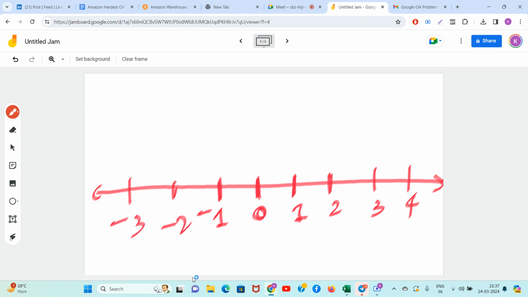Now they are keeping some houses, or you can say some items, at some particular places. Let's assume one item is here, item 1, and another item is here. Two items are there. You have to find a point.